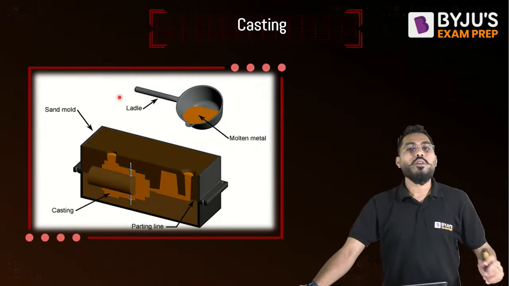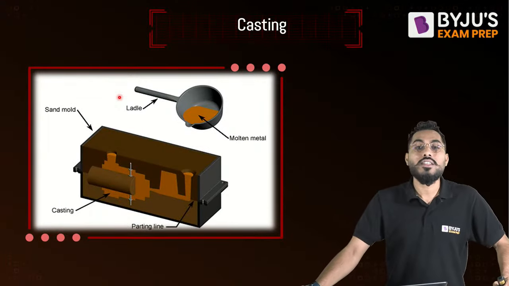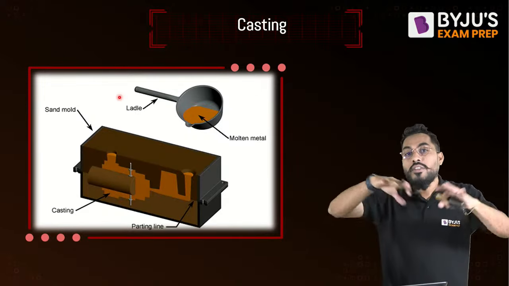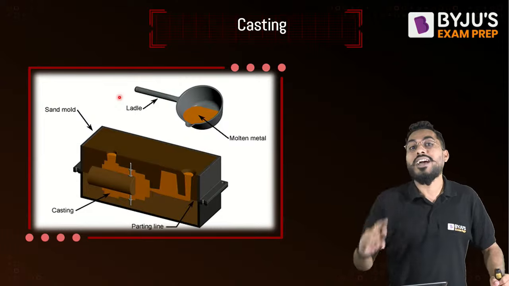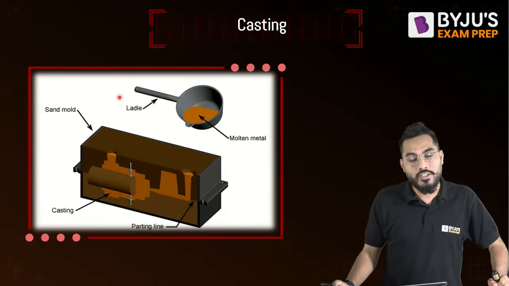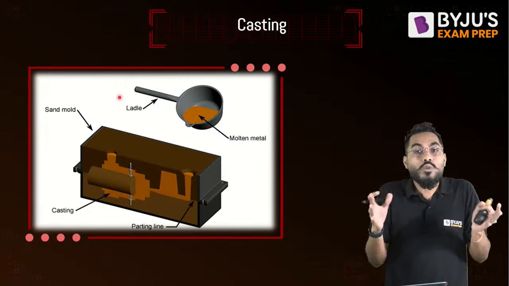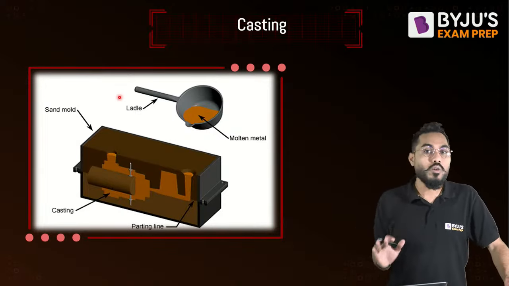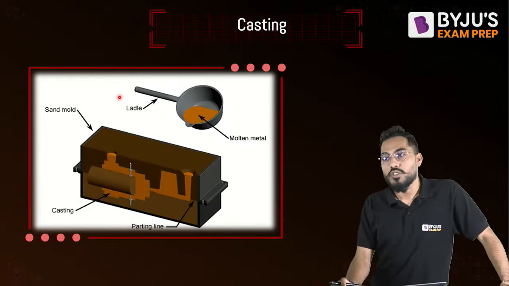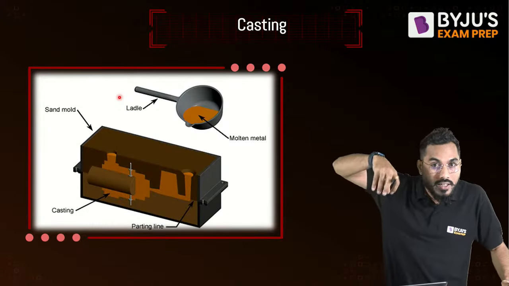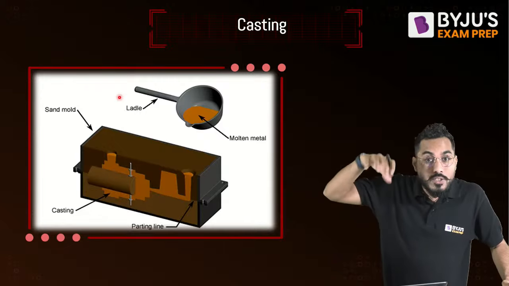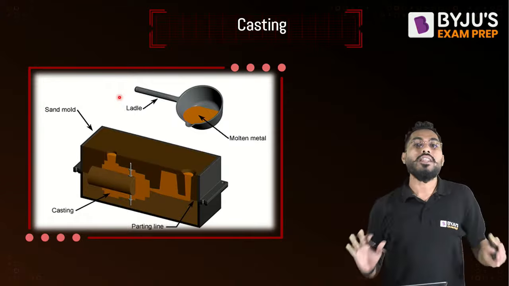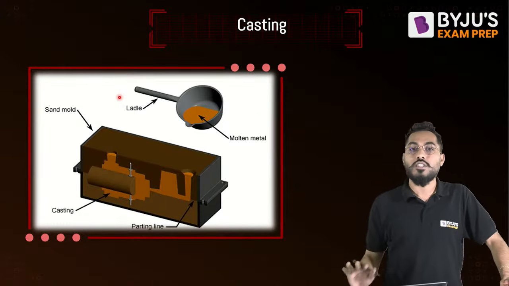The first question is, what is casting? Casting is the process where molten metal is poured into a casting cavity. That cavity is exactly similar to the component that we are interested to manufacture. Once it is allowed to solidify, by breaking the mold, the casting component can be taken out. This is the journey of the casting process.